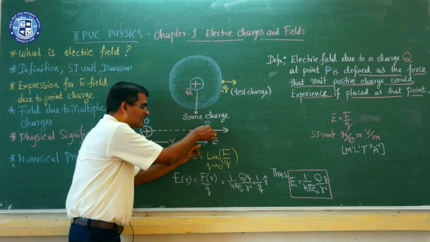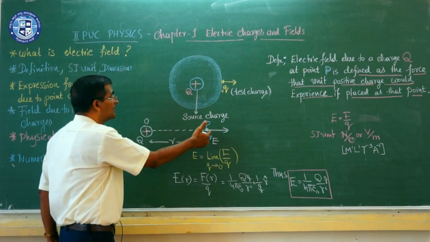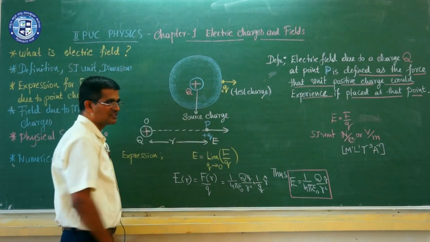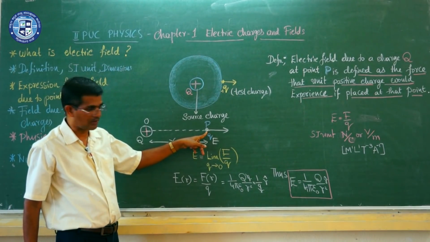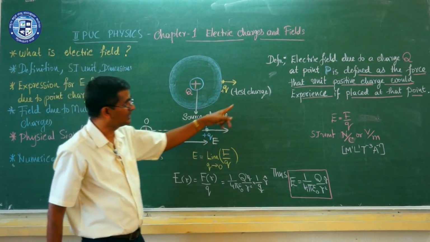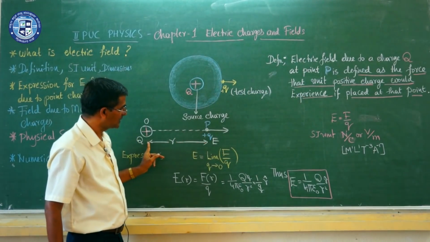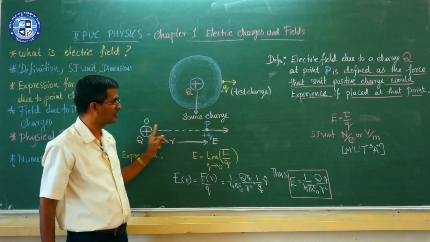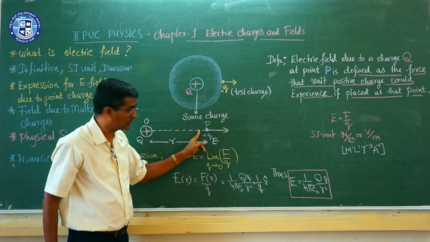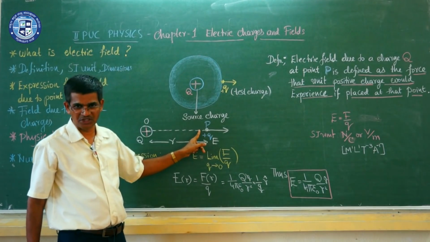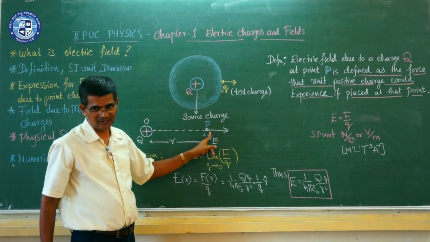Suppose I place another small charge plus q, which we call a test charge. Then the force experienced on this test charge defines the electric field at this point. The definition says that the electric field due to a charge q at a point p, at a certain distance r from this source charge, is the force that a unit positive charge would experience if it is placed at that point.